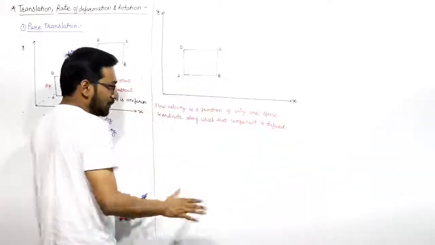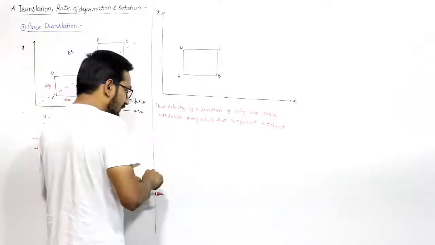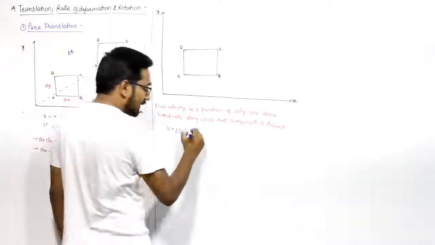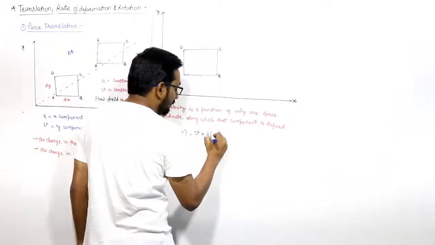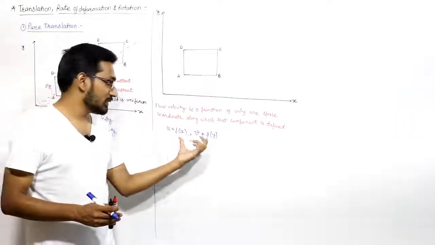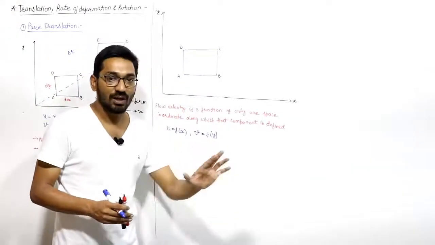That means, you please understand, u is a function of x only, and v is a function of y only. That means in the y direction, the x component will not change. In the x direction, the y component will not change.